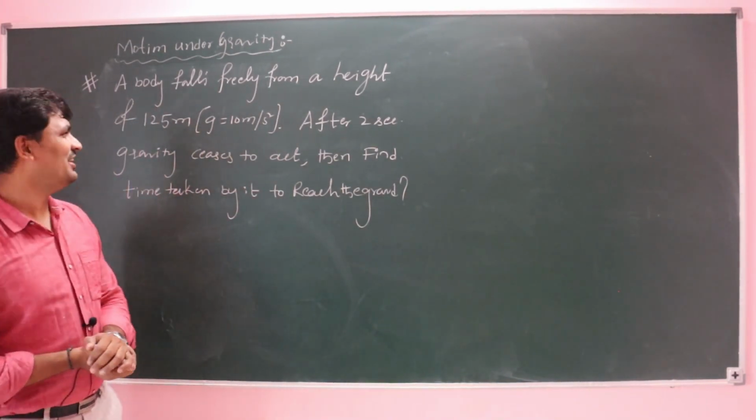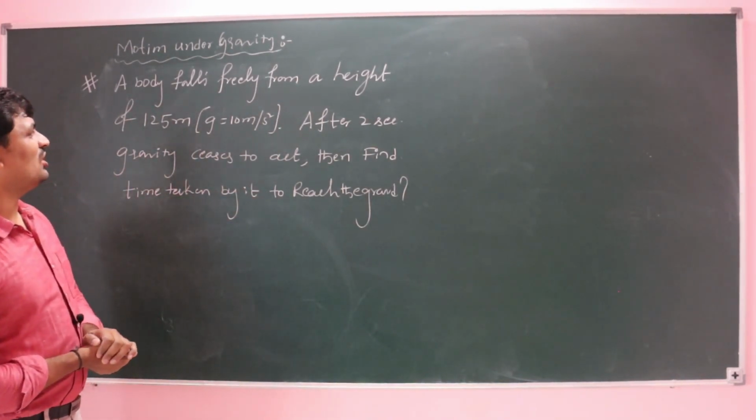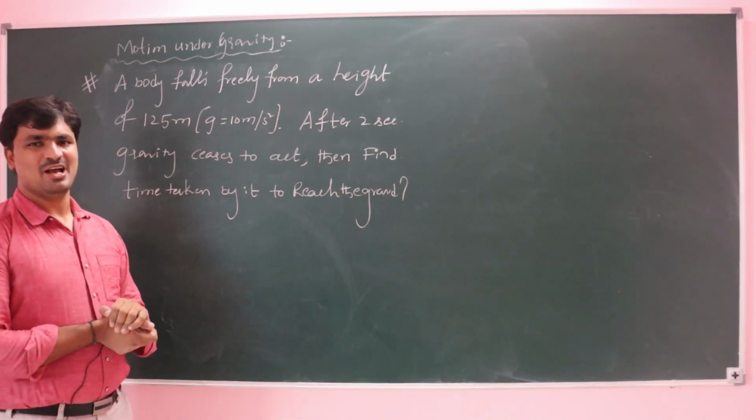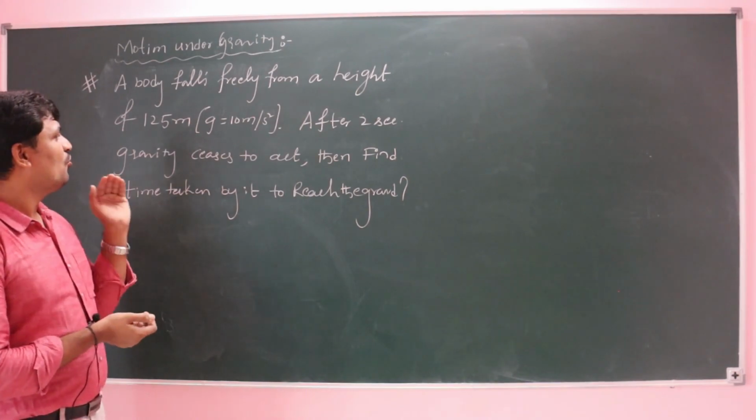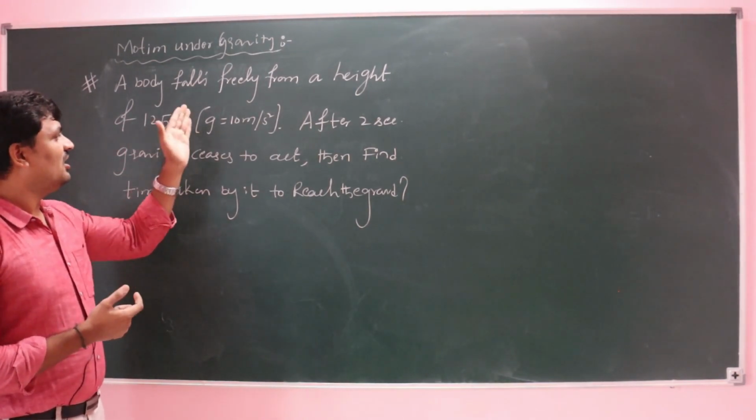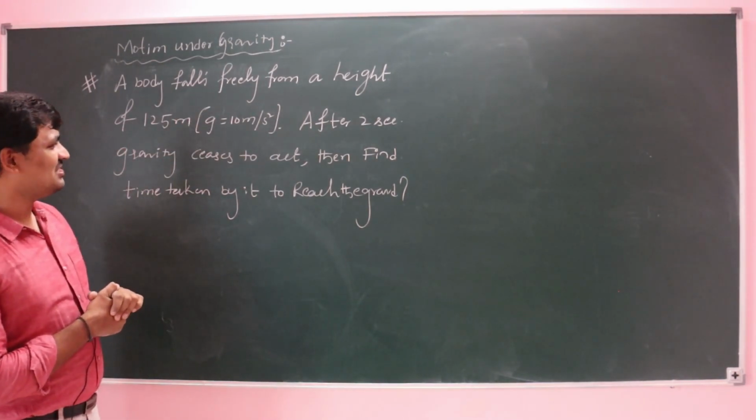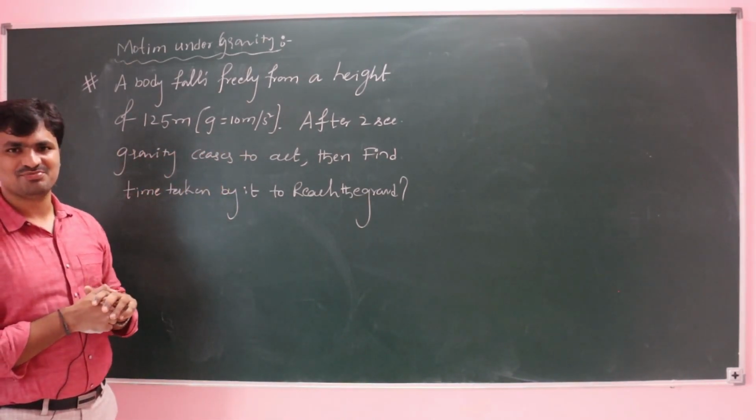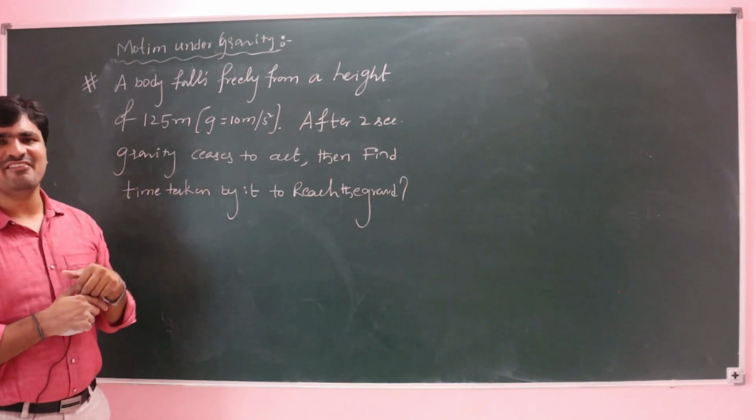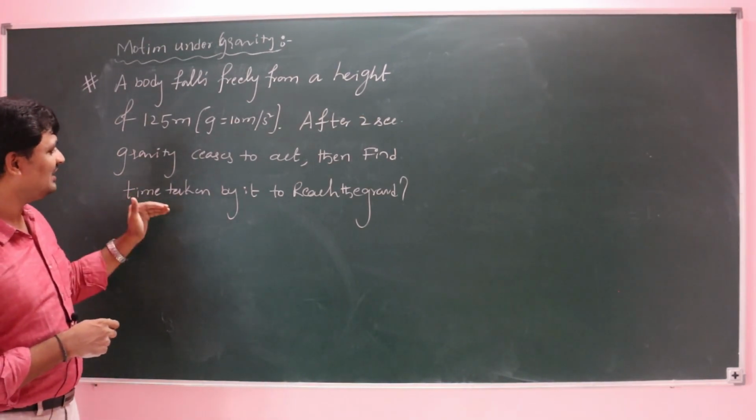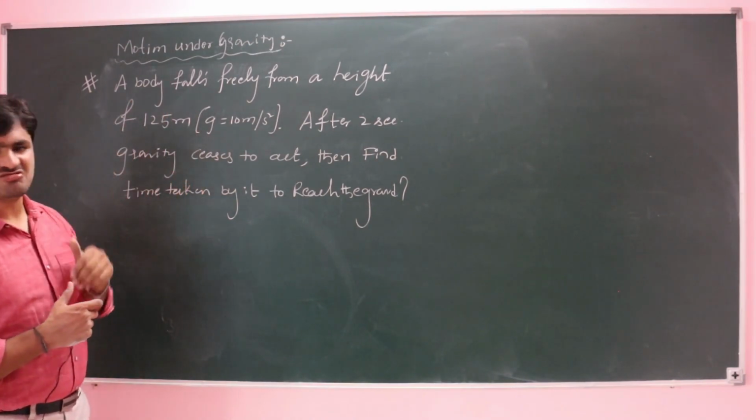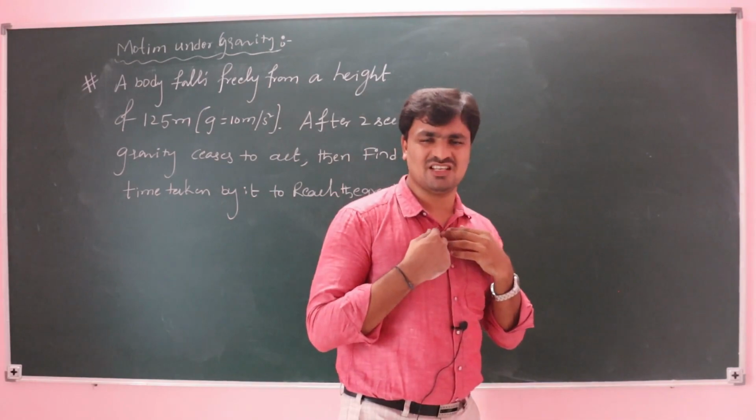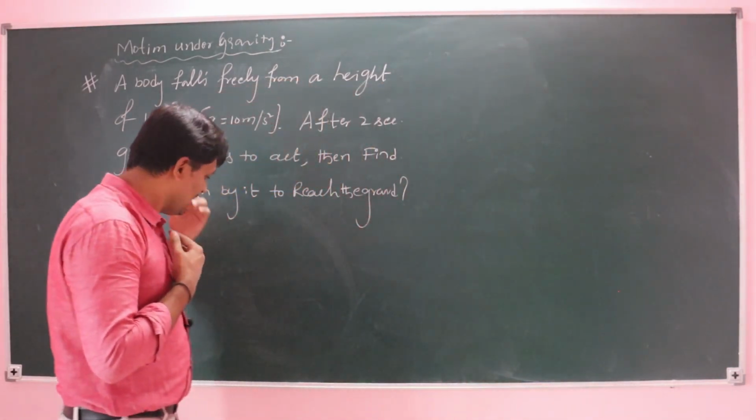Okay, let's see one question here. A body falls freely from a height of 125 meters. The g value is given as 10 meter per second square. After 2 seconds, gravity ceases to act. Then find the time taken by it to reach the ground. This is okay, but what is the meaning of ceases to act? That's most important. So see here.